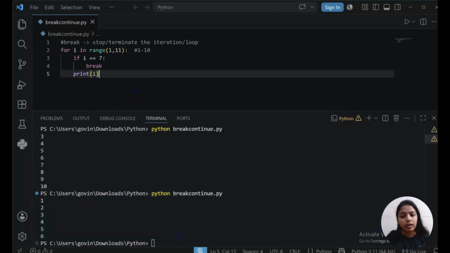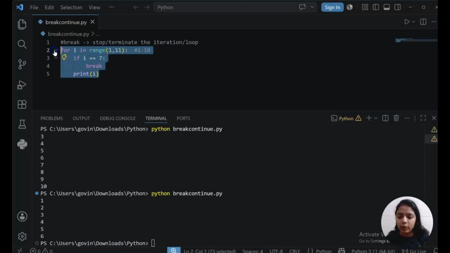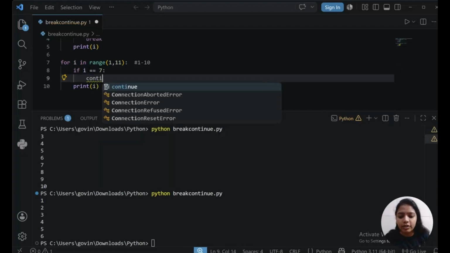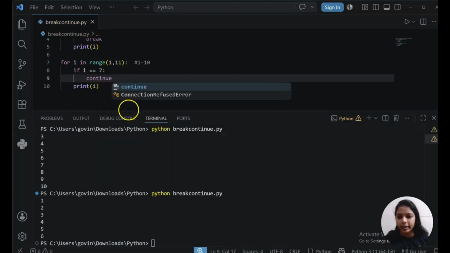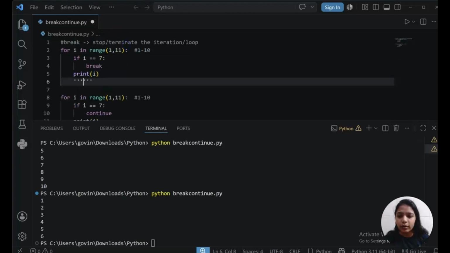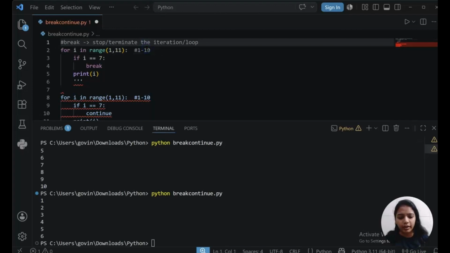So this was break. What we will do now is copy the same code, and instead of break, I will write continue. Instead of break, I am writing continue. I will comment the above code and we will run it.